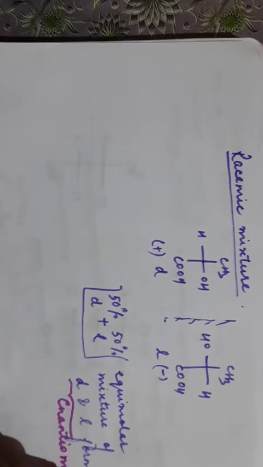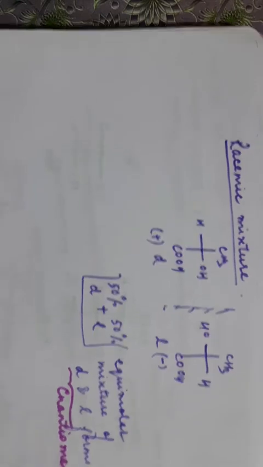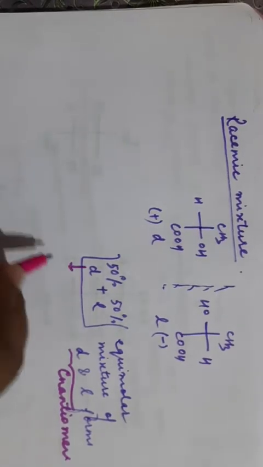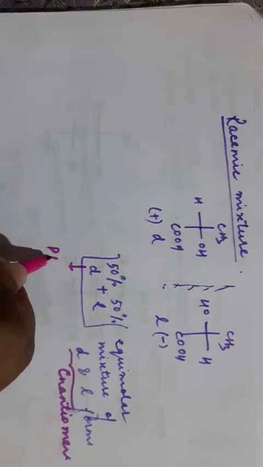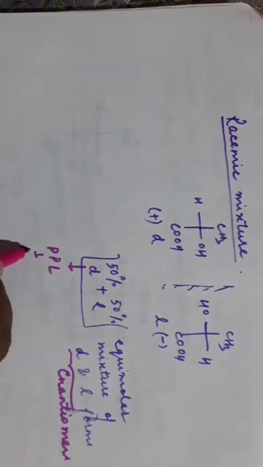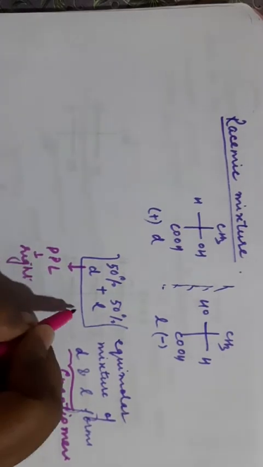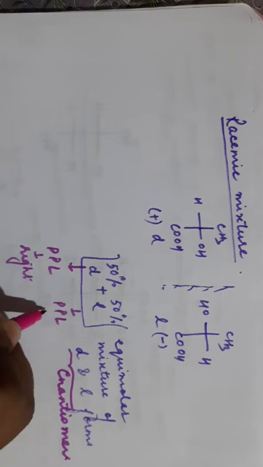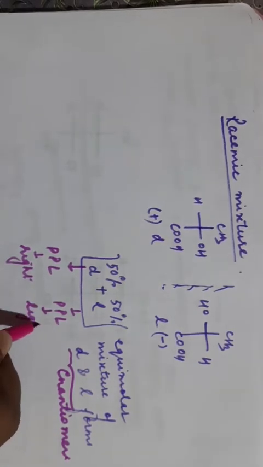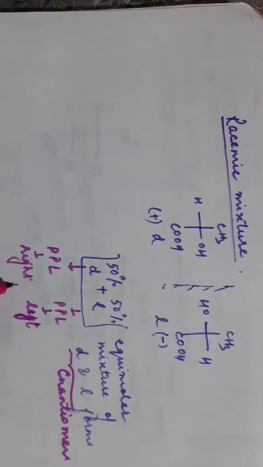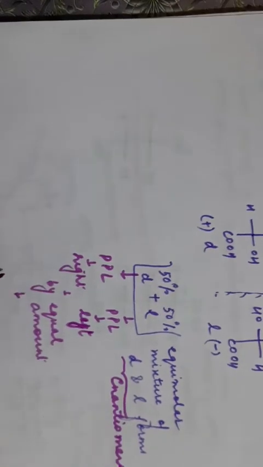Clear? So what will happen? One will rotate plane polarized light towards the right, the other will rotate it towards the left by an equal amount, but in the opposite direction. So the rotation will cancel out.